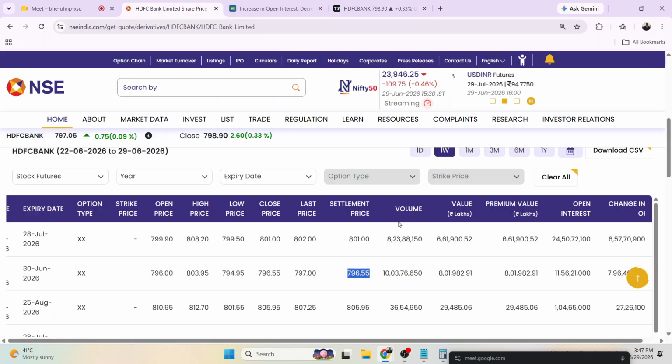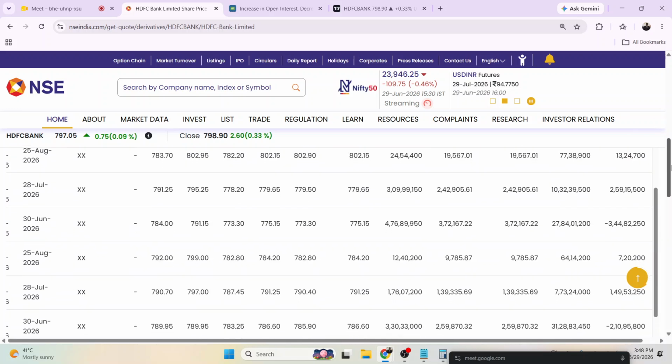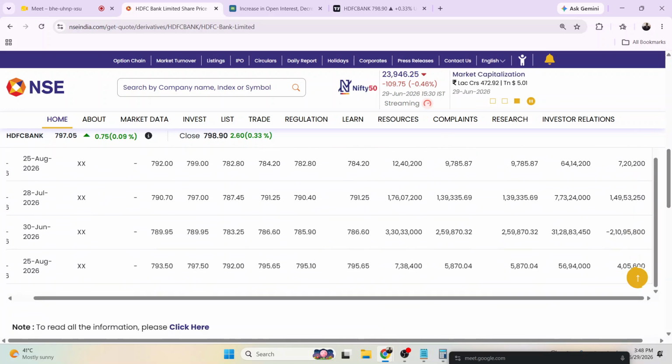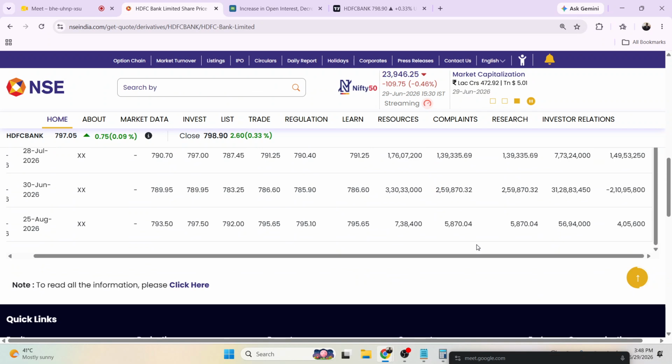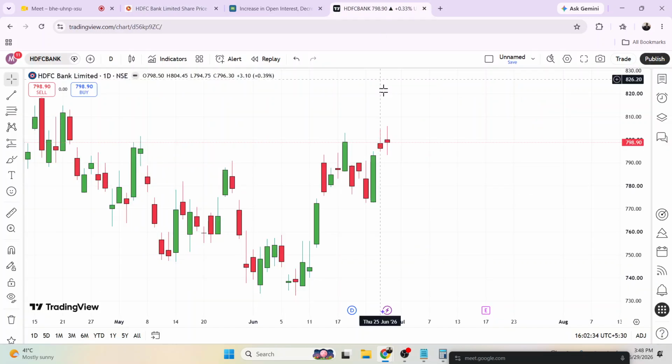Whenever there is a long build up, you will see the price goes up. For example, 22nd June, 23rd June, 24th June, 5th June, and 6th June.